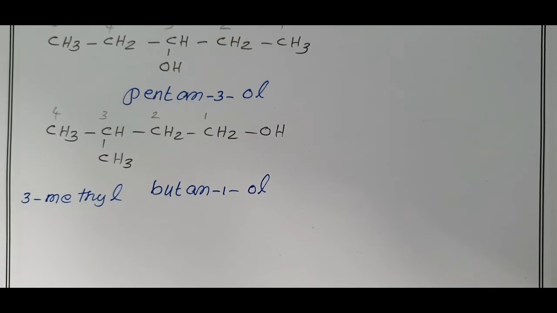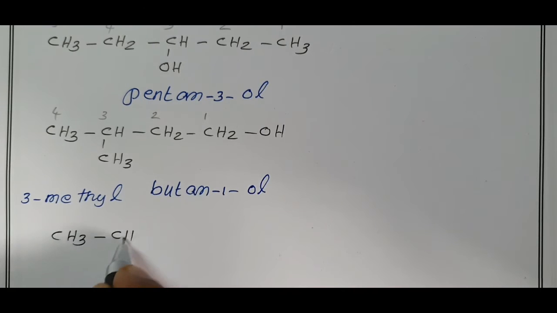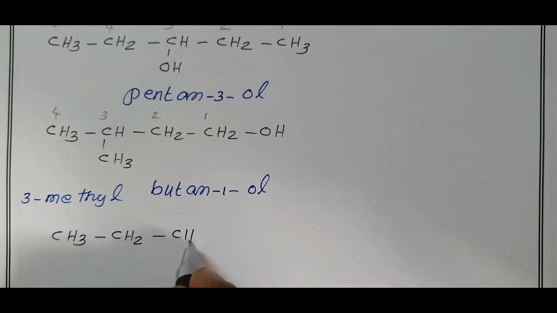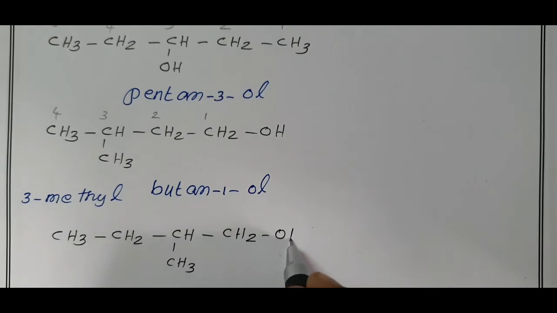Now, bring the methyl group to the second position of the side chain. CH3, CH2, CH, CH3, then 4 carbons are over, the fifth carbon is CH2OH.